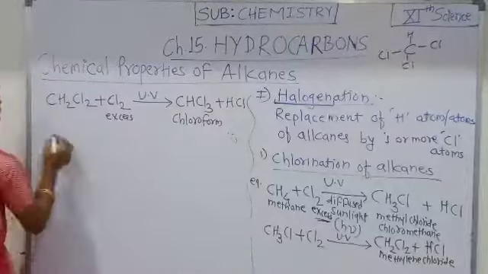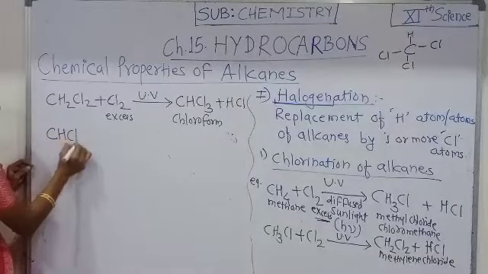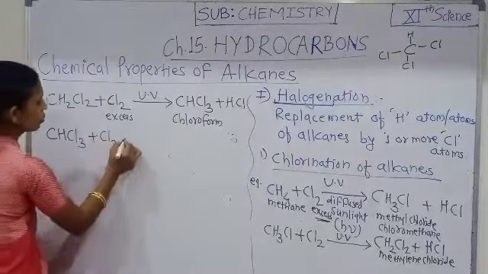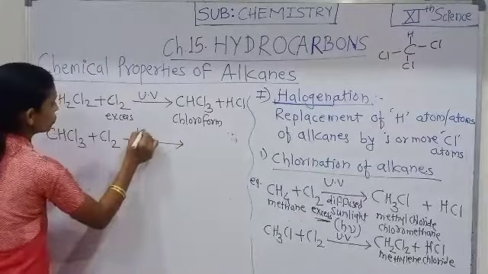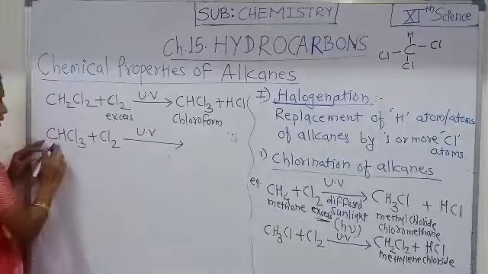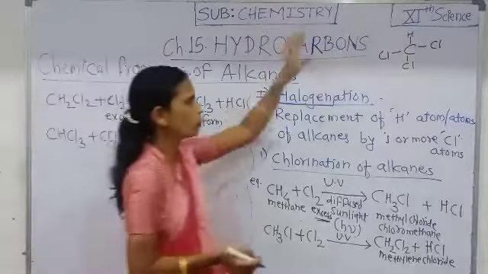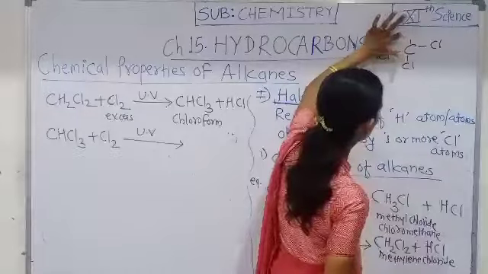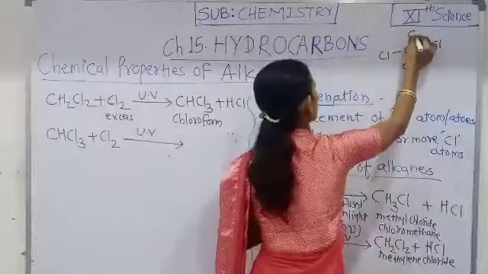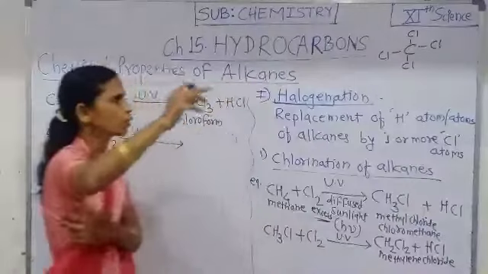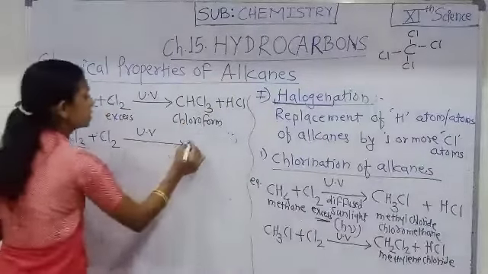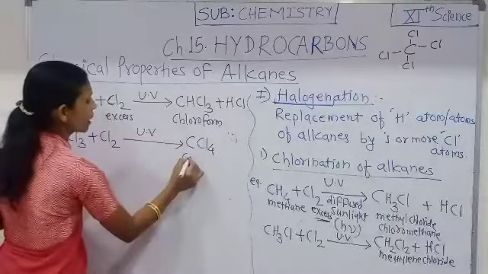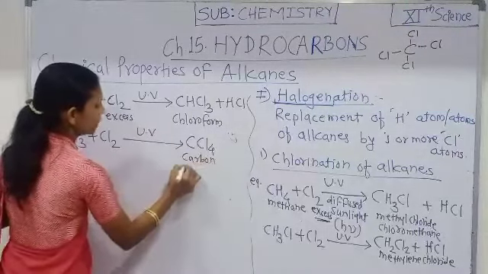But one more hydrogen is present, therefore it undergoes chlorination in the presence of UV rays. In the fourth step, all the hydrogen atoms of methane are replaced by four chloro groups, and the compound obtained is CCl4, carbon tetrachloride.